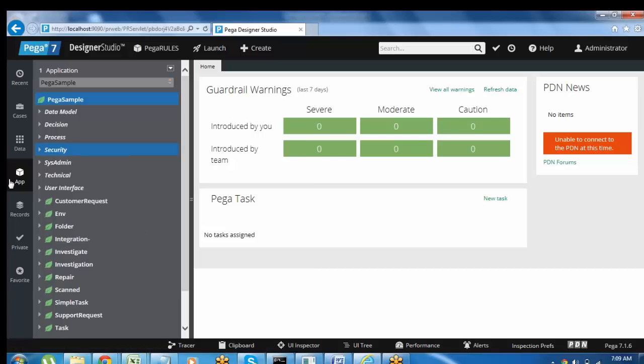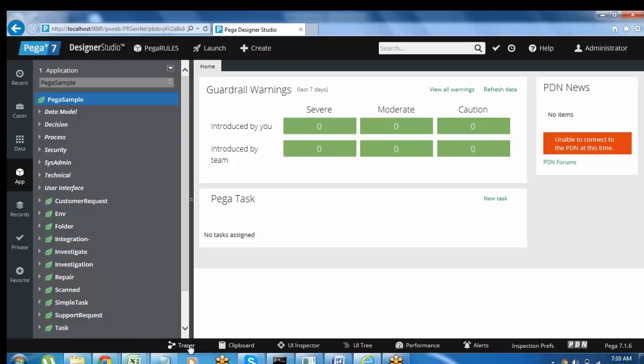In the current version, all these explorers are newly added in Pega 7. And coming to the footer part, it contains all the debugging and performance tools.